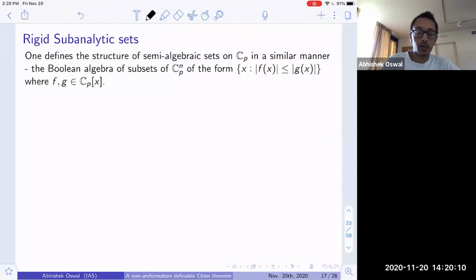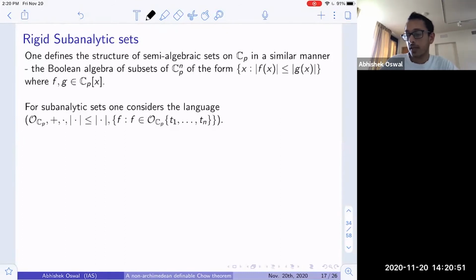And so just as over Q_p, one has a theory of semi-algebraic and subanalytic sets, one could carry this over to C_p. Again, over C_p, one could start by defining semi-algebraic sets as Boolean combinations of sets that are cut out by polynomial inequalities. Or in other words, this amounts to looking at the language generated by C_p, throwing in addition and multiplication, throwing in all the polynomial functions, and throwing in a relation to compare the absolute value of two functions.